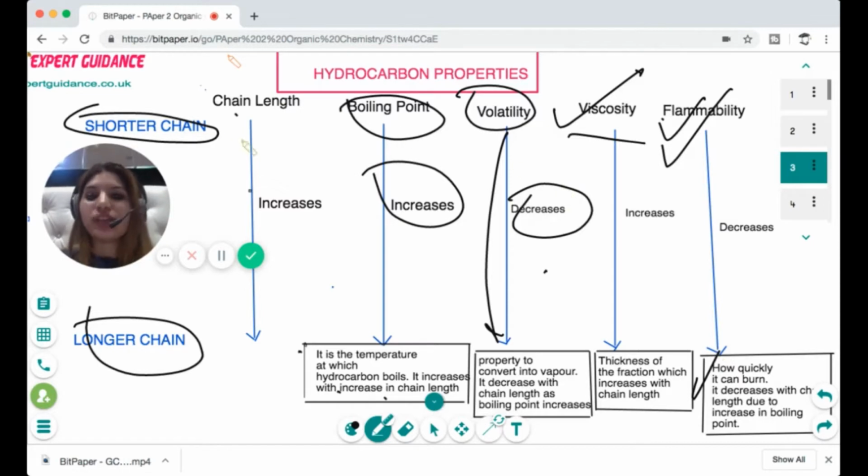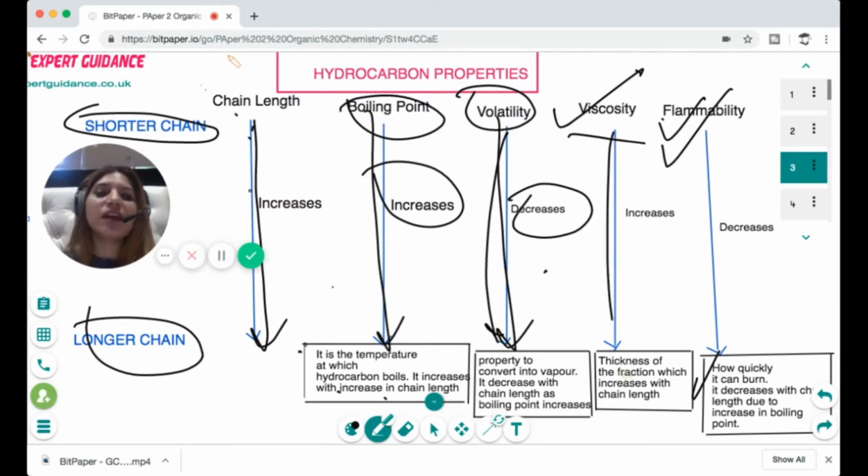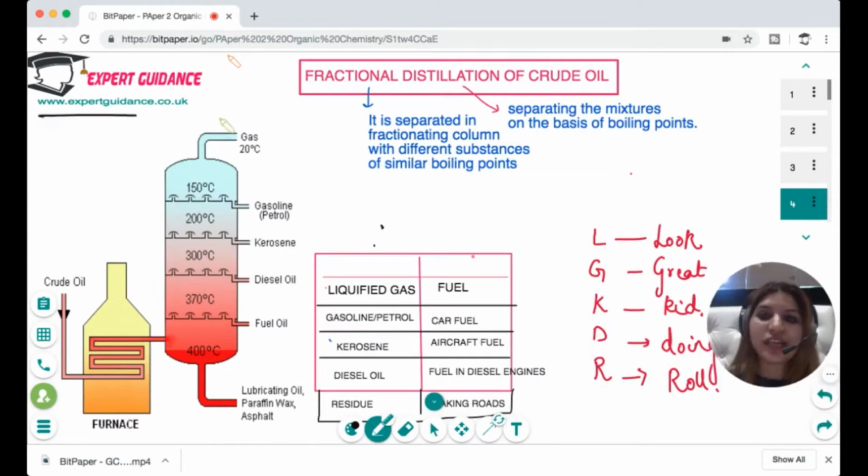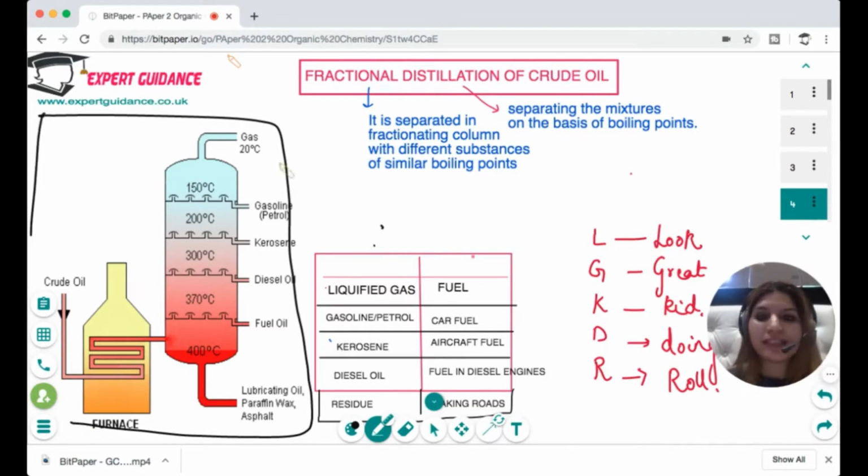So the chain length increases from top to bottom, the boiling point increases, the volatility decreases, viscosity increases, and flammability decreases. So you should know what is the meaning of all these terms and how they vary across the chain length. Now, this is the fractionating column for the fractional distillation of crude oil. Now, remember the important bits in here. At the top, we have a low temperature, and at the bottom, we have a higher temperature. So at the top, we get shorter chain fractions, and at the bottom, we get longer chain fractions.